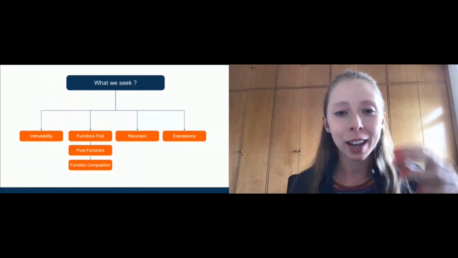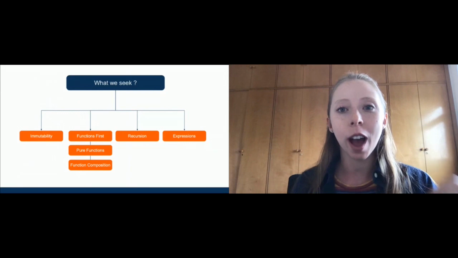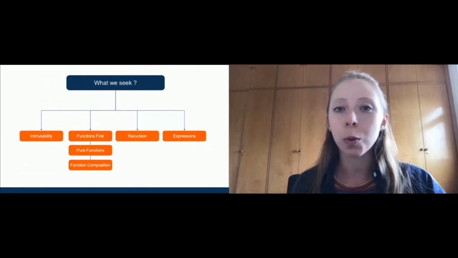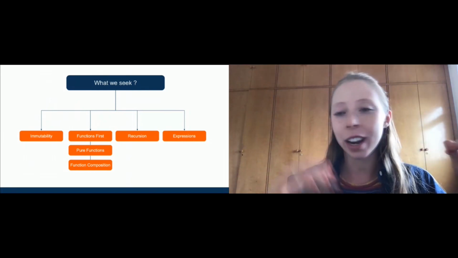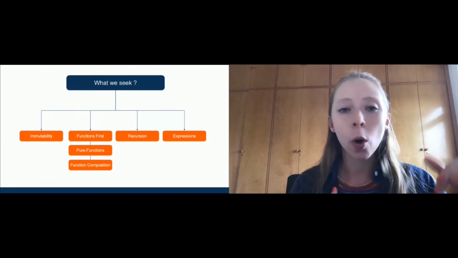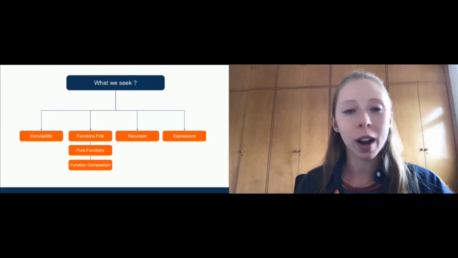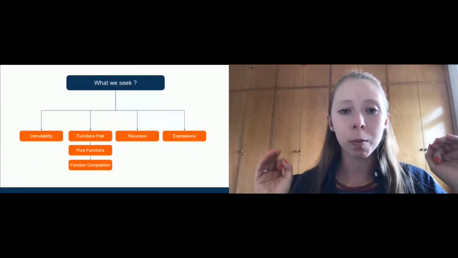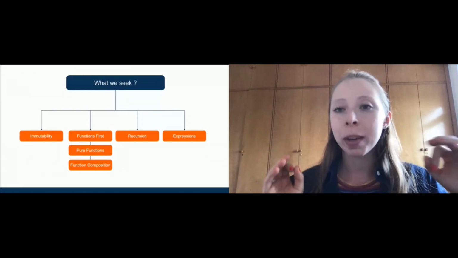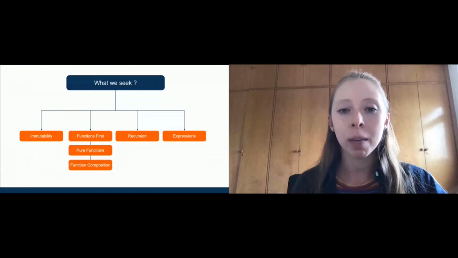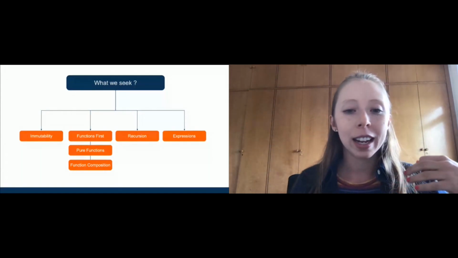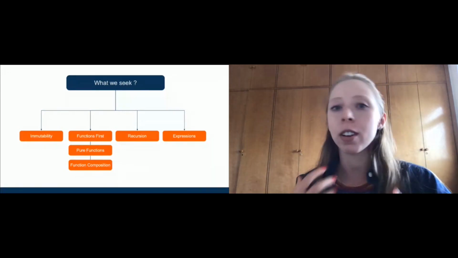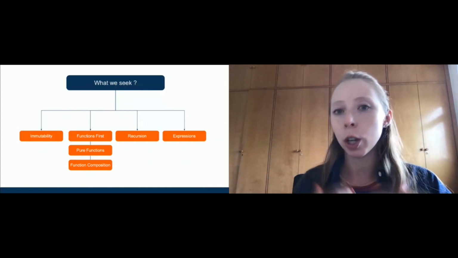The first thing that we want with functional programming is to have immutability. All data should be unchangeable. I cannot create a variable here and modify it later. I am only going to be able to read this variable, but I'm not going to be able to modify it. This is the main pillar of functional programming. All the programming languages that apply functional programming try to follow that. And immutability is also a safe characteristic to prevent concurrency problems. So it's really useful for us.